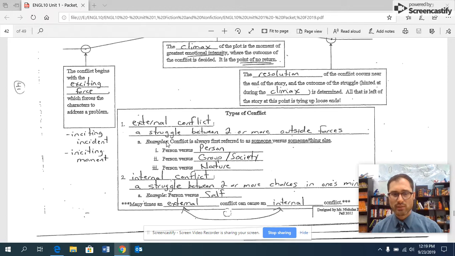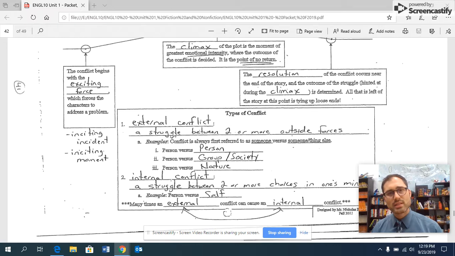Alternately, we have internal conflicts. And in internal conflicts, the character has to make a decision. That's the angel and demon on a character's shoulder, deciding which way to go. Sometimes internal conflicts can lead to external conflicts or vice versa. A character being frustrated with a situation might lead to an external conflict when they yell at a friend. So we've got these two major types of conflict.